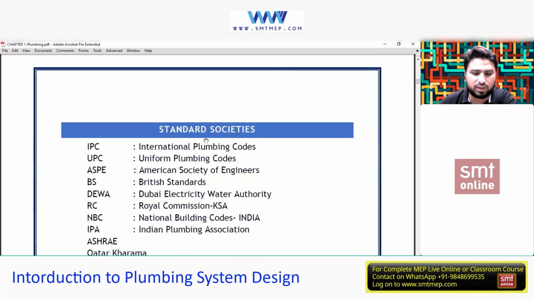This is very important. Now we'll be dealing with the standard societies or the codes, one and the same. If anyone is from HVAC, or already knows about plumbing and firefighting, you have heard of things called codes or standards.